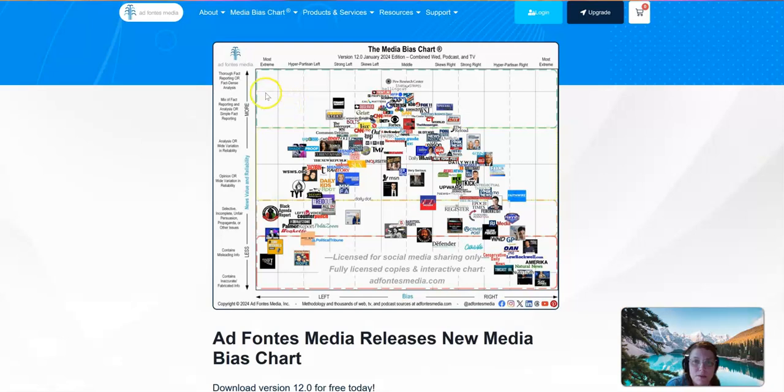But of course, people decide which facts they are reporting and which facts maybe they're leaving out. So you do have to keep that in mind. And then up at the very top, thorough fact reporting or fact dense analysis. So not too many fit up here. The Pew Research Center, that's kind of surprising to me to even see on here, because I don't think of it as a news source at all. They do surveys and report the results of those surveys. I suppose they are written up as blog posts, and it finds its way into a lot of news sources. But this is just another chart you can check.